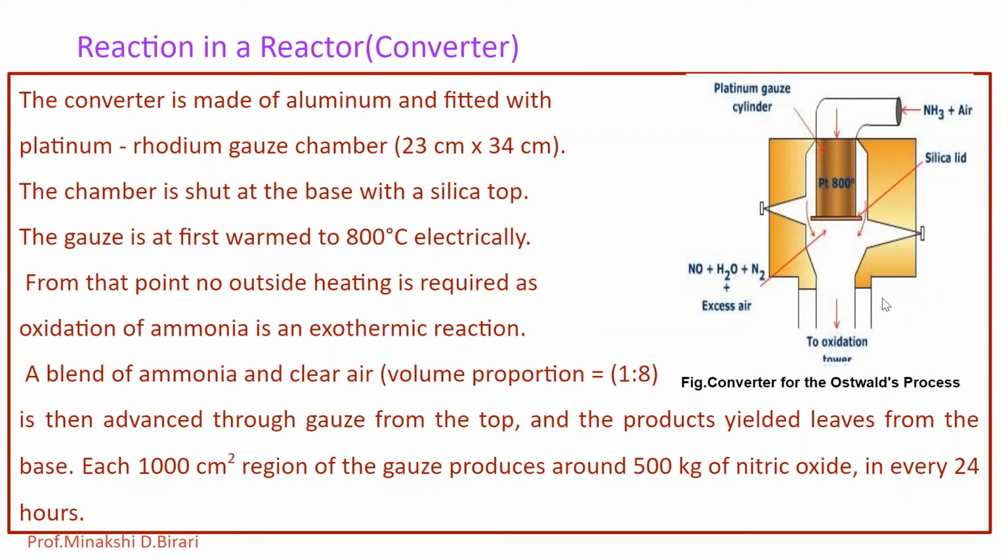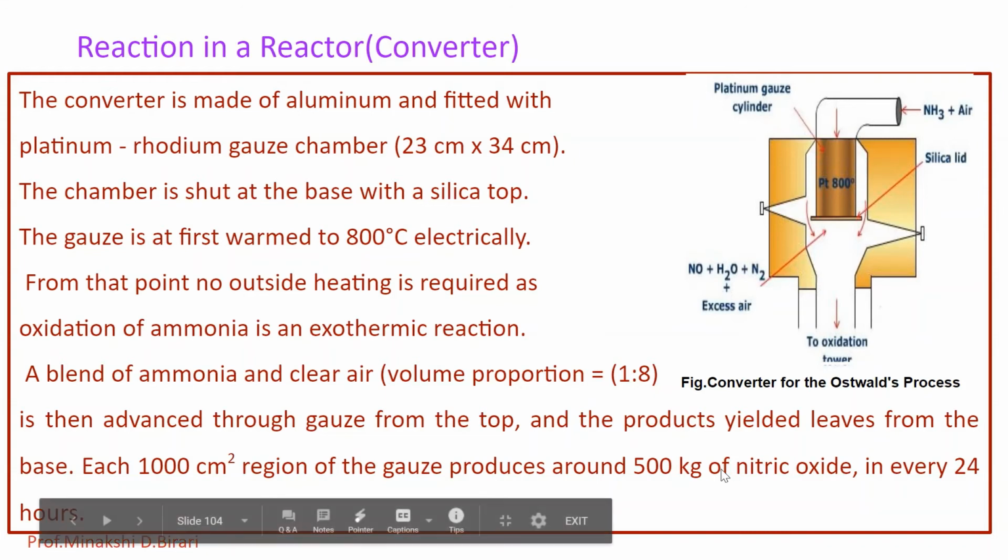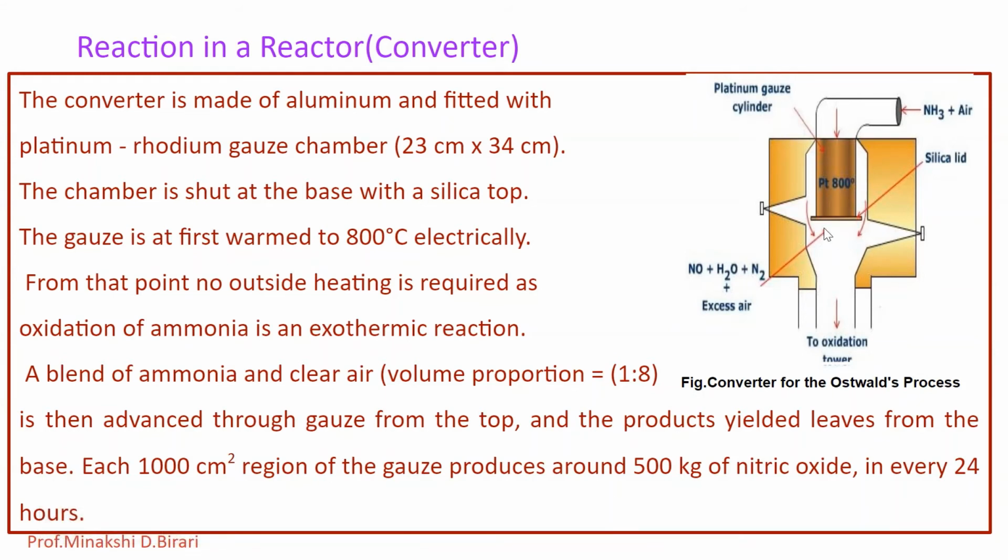So each 1000 centimeter square region of the gauge produces around 500 kg of nitric oxide in every 24 hours. So this is the converter which is used for the Ostwald's process. Here the mixture of air and ammonia gases is added from the top, and the product, that is nitric acid, is obtained from the bottom of the converter.